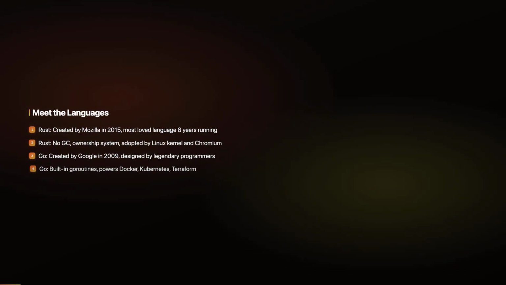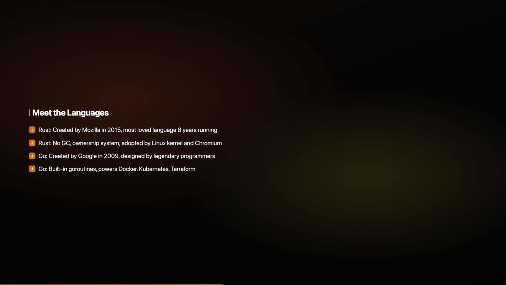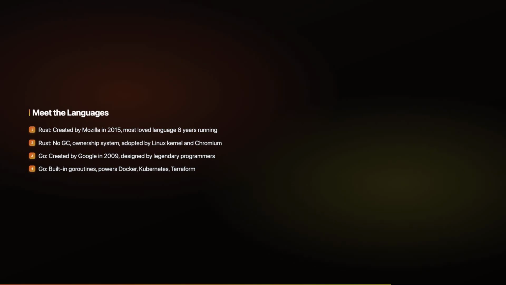Rust was developed by Mozilla and released in 2015. It has been the most loved language on Stack Overflow for 8 years running. It has no garbage collector and manages memory through ownership and borrowing at compile time. Go was created by Google in 2009 and designed by some of the most famous programmers in history. It has built-in concurrency with coroutines, fast compilation, and powers Docker, Kubernetes, and most cloud infrastructure.